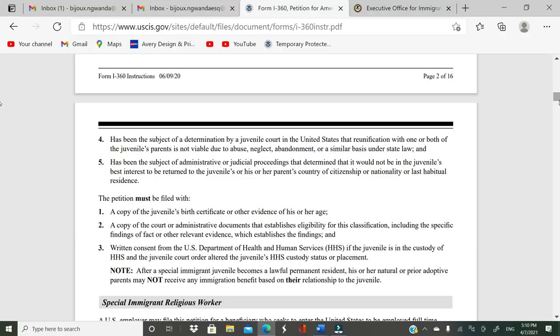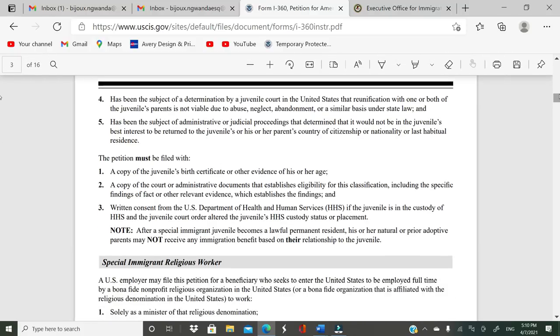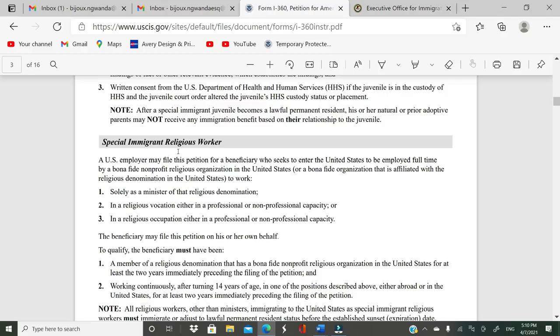Remember, we are still trying to get you a green card, but one way or another, legal means available to us, we will do it. That's why I just thought about this form, because this form is really overlooked, because a lot of people, when they think about this form I-360, all they think about is VAWA petition. Okay, the VAWA petition is included in this form I-360, but there are a lot of things that you can, if you qualify, of course, can benefit from it. Okay, so let's move on to this other special immigrant category.